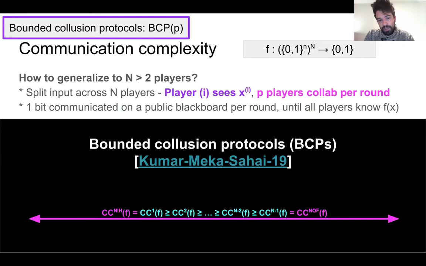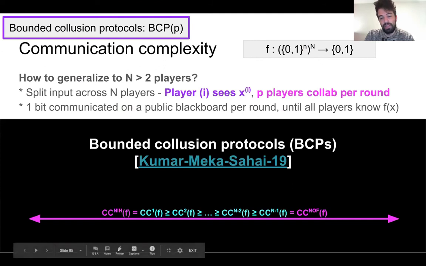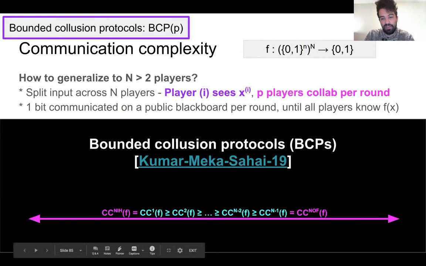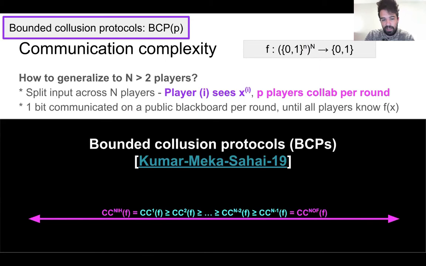Okay, so these things were introduced by Kumar, Meka, and Sahai in 2019, and they induce a very nice spectrum over communication complexities. So as the collusion goes from 1, NIH, to n-1, NOF, notice that the complexity can only decrease, because more people are collaborating, it's going to be easier to compute this function. And so it's interesting to ask, for those intermediate P, what do the complexities look like? Can we establish some sort of trade-off?